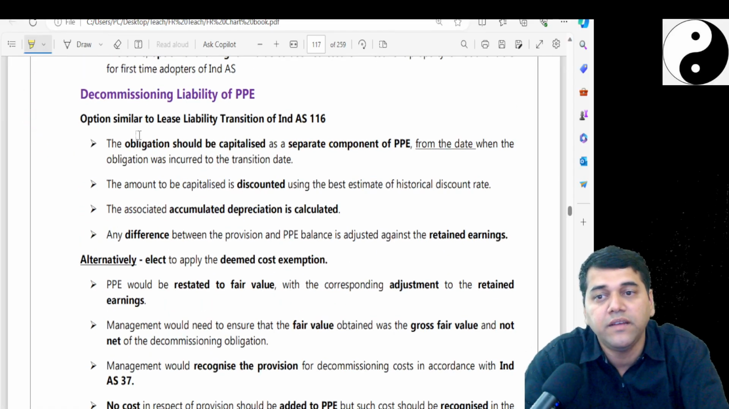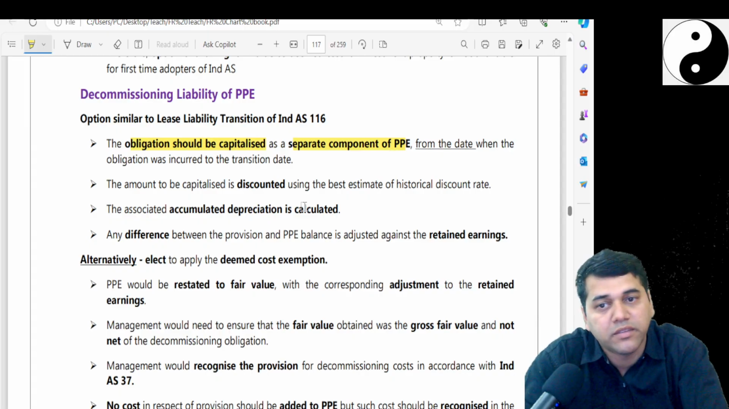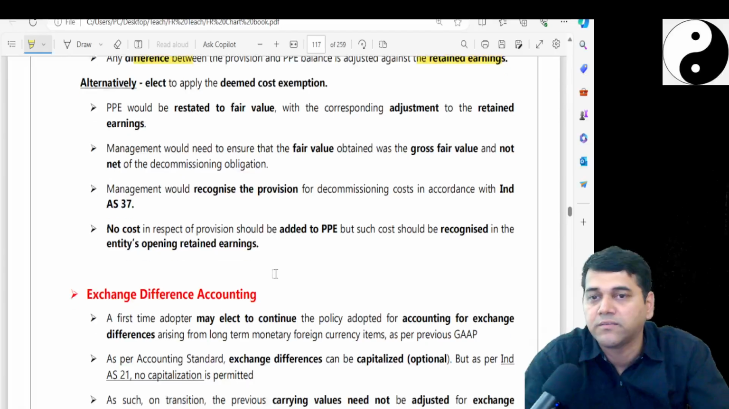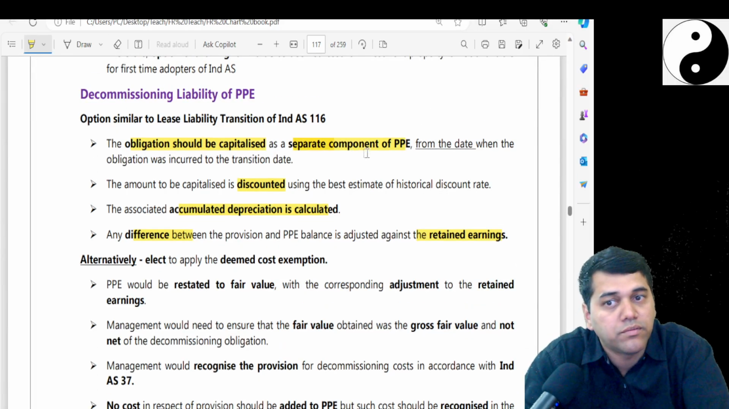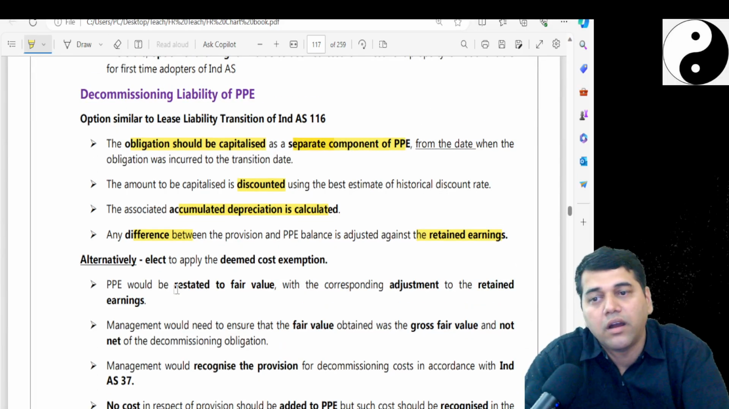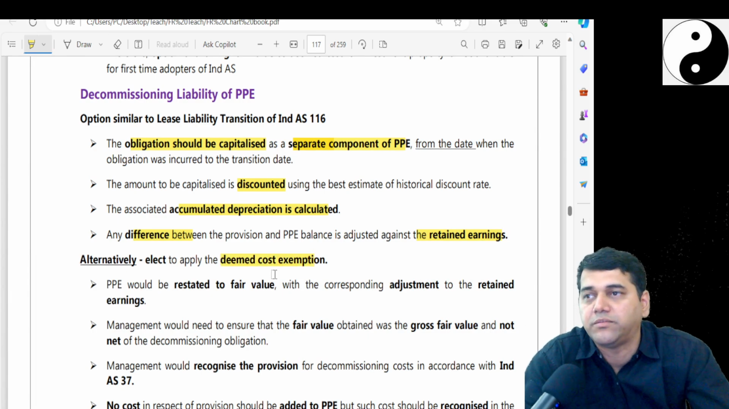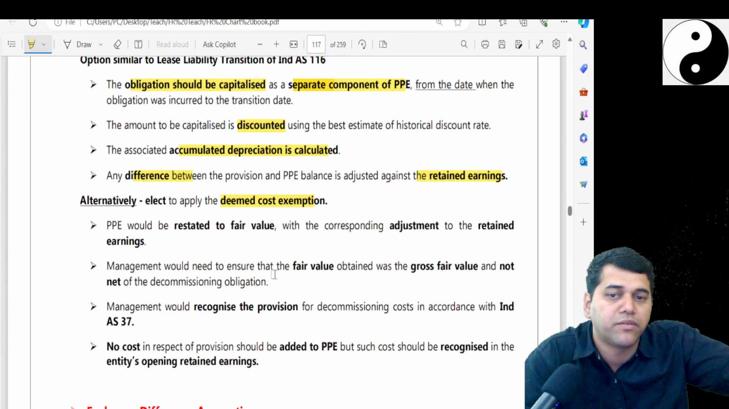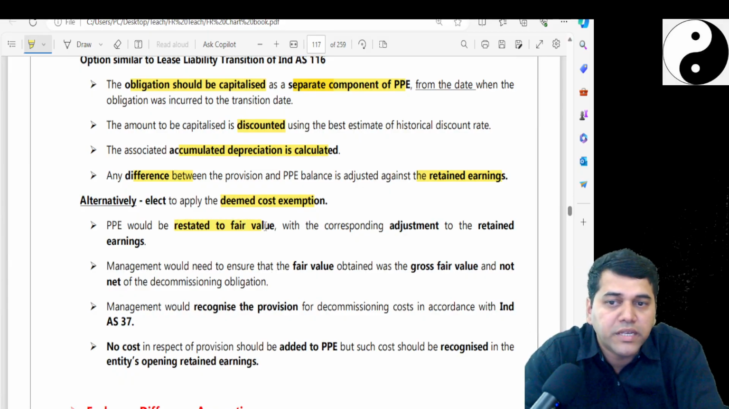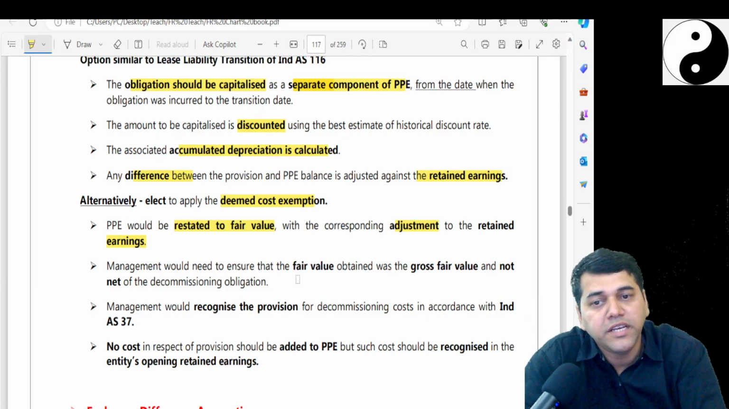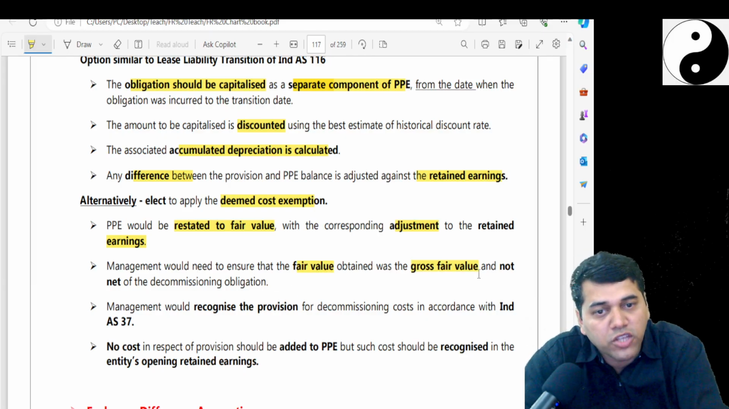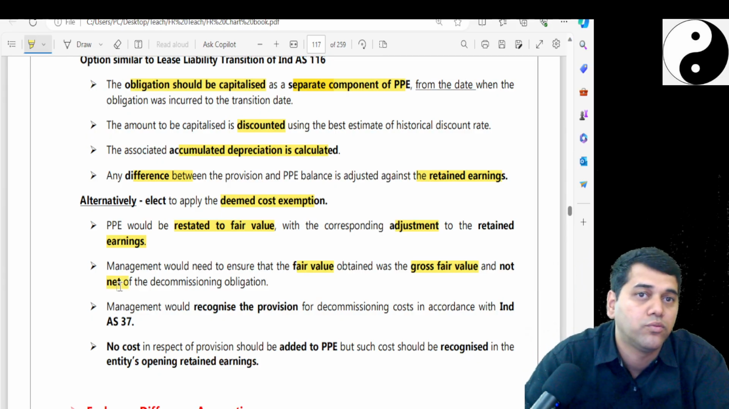Decommissioning liability, obligation should be capitalized as per PPE, separate component. Discounting using the estimated best rate, accumulated depreciation should be calculated, any difference should be charged in the retained earnings. So this means you calculate again fully and do the accounting. Alternatively, you go for deemed cost exemption, like whatever balances are coming from the previous, you take it. PPE should be restated to the fair value with the corresponding adjustment to the retained earnings. Management needs to ensure that the fair value was the gross fair value and not the net fair value.